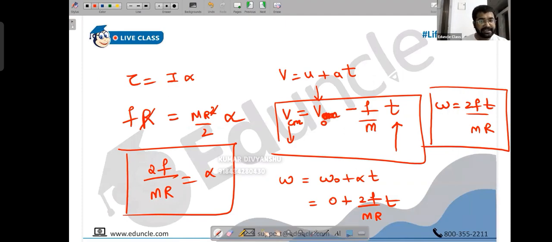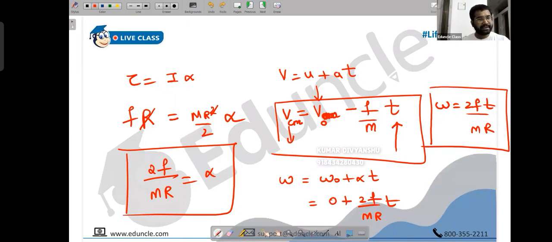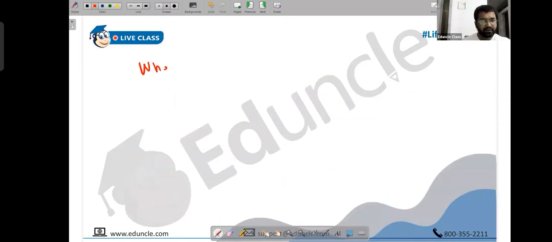Any confusion? Please ask. VCM is decreasing, and is omega increasing? We had guessed that friction is going to decrease the VCM, and it will generate a torque and increase omega. Is omega increasing? Yes, look at this, it increases with time. So let's take the case when no slipping is reached. At no slipping, VCM becomes equal to R omega.